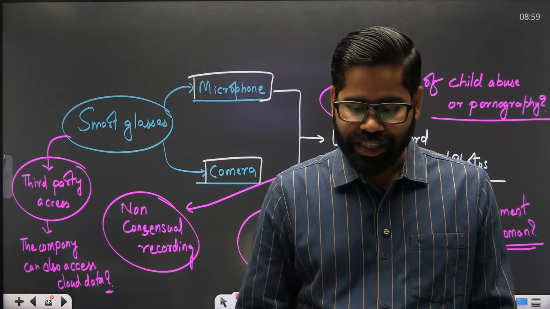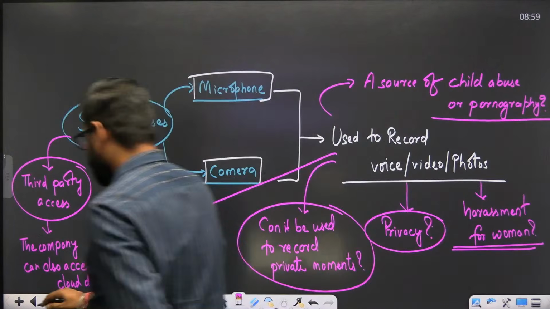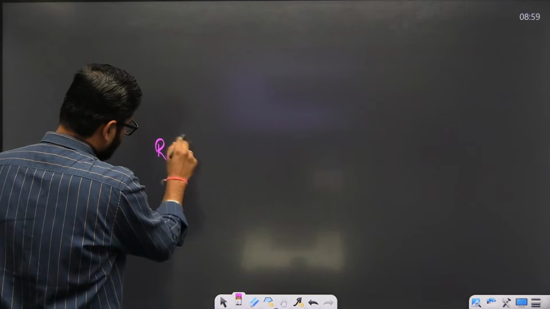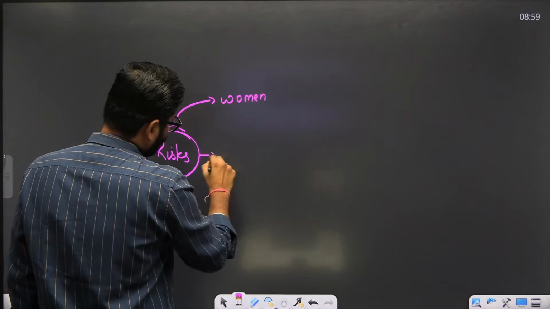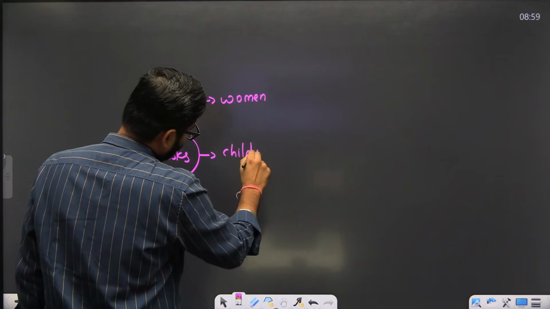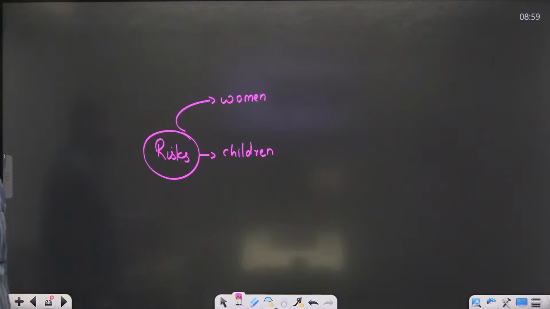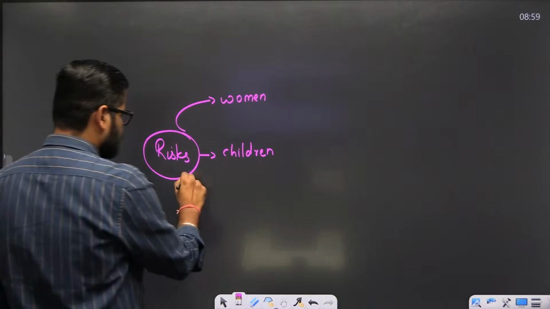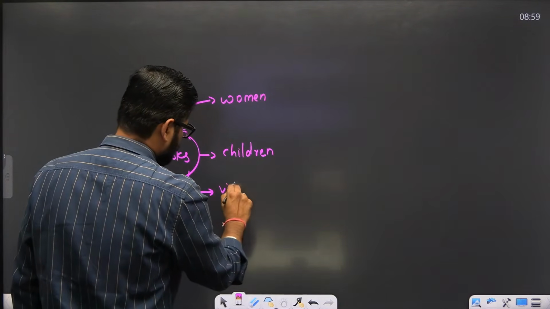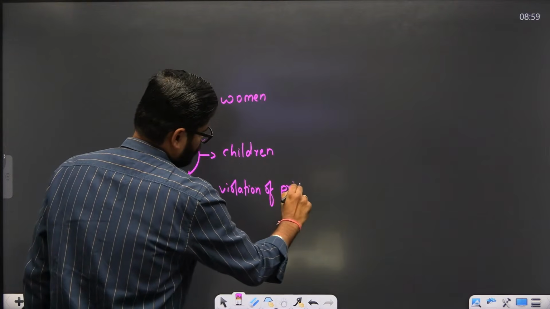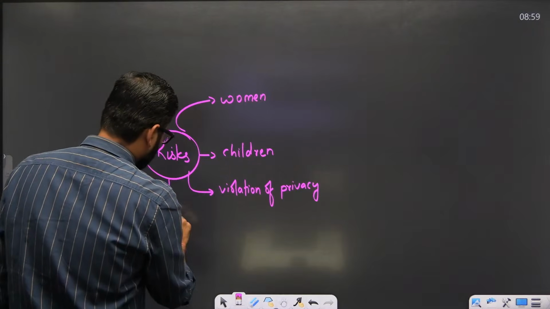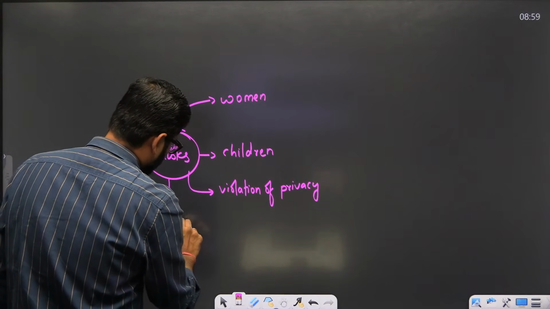So what we see is that there are certain risks. There are risks for women also. There is also risk to children. There are risks of violation of privacy, public life versus private life.